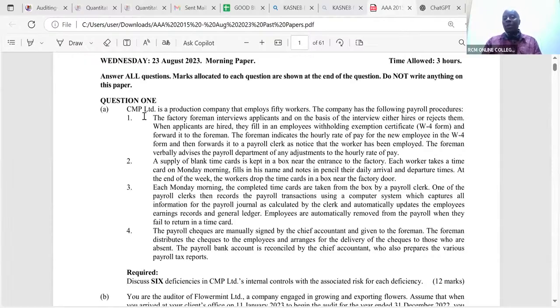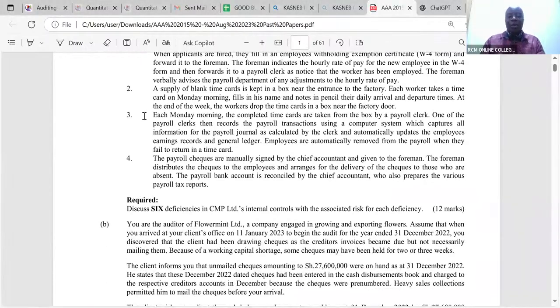So these questions, they are scenario questions. Always understand the requirement first. So read the requirement first. Like now here we are told, ladies and gentlemen, to discuss 6 deficiencies in CMP Limited's internal controls with the associated risk for each deficiency. So it means the deficiency, that will be a mark, and the related risk, another mark. All right. So for you to get 2 marks per point, you must give a deficiency and you must give us the associated risk.